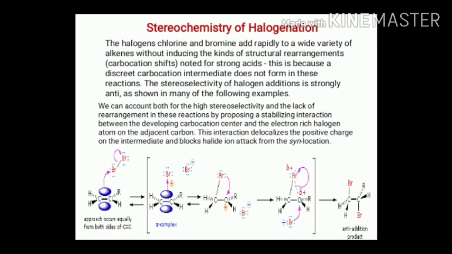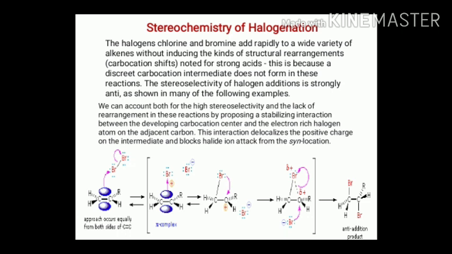The halogens like chlorine and bromine add rapidly to a wide variety of alkenes without inducing the kinds of structural rearrangements, meaning carbocation shifts, noted for strong acids. This is because a discrete carbocation intermediate does not form in this type of reaction. Stereoselectivity of halogen additions is strongly anti, as in many examples we have seen.